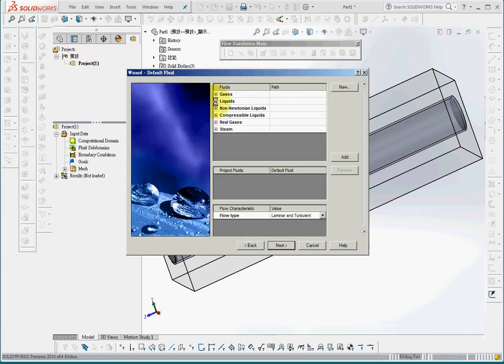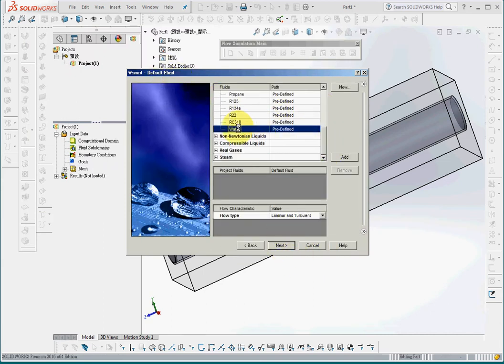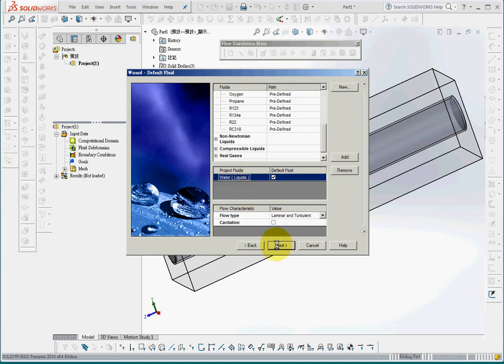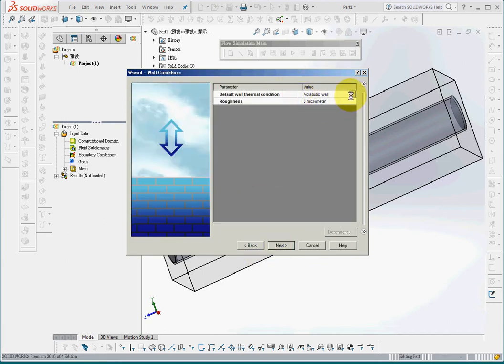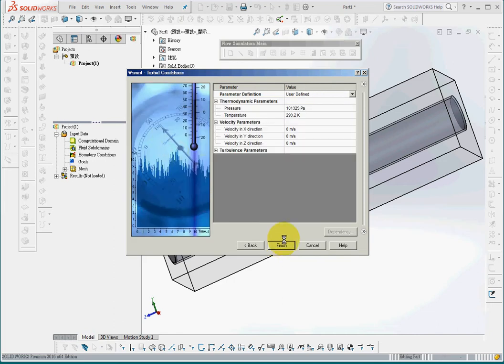And the default fluid will be water. Add water. Next step. And the wall will be adiabatic. No heat flow through the wall. And the roughness will be perfectly smooth. The roughness will be 0. And this is the 1 atmosphere pressure, 20 degrees C. And these are the velocity of flow for external flow. So it is not applicable in this condition.